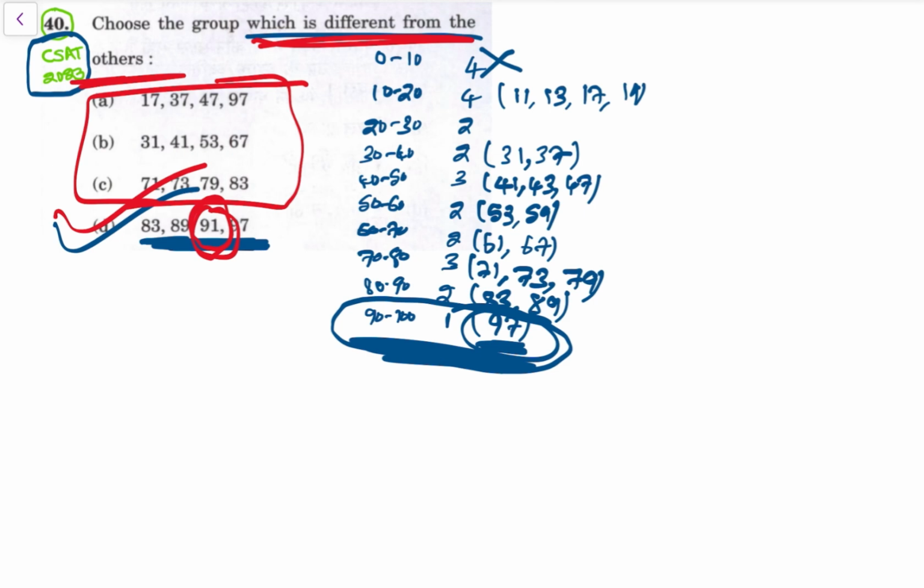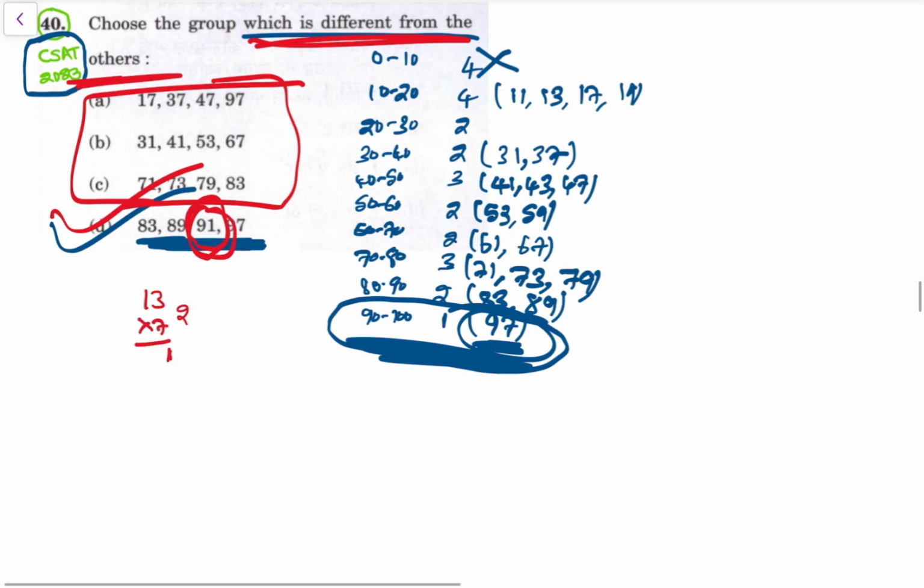ठीक है. तो 13 टेबल में आता है 97, ठीक है. So 13 sevens are, 7 threes are 21, 7 ones are 7, 7 2 is 91. So 91 आता है, ठीक है. So is 91 not a prime number because 13 table में आता है. So this is the answer, right?